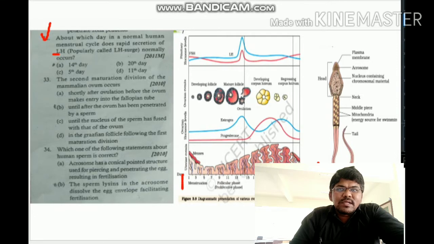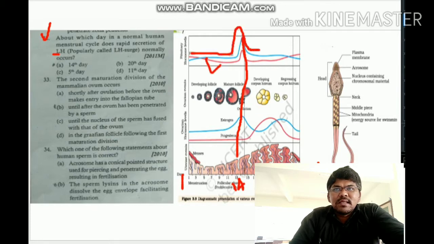The duration of the menstrual cycle is 28 or 29 days. At the middle of a normal cycle, on the 14th day, we can see a rapid increase of LH. See here, LH levels increase very rapidly. This is called the LH surge, which is used for ovulation. They asked on which day the LH surge occurs, that is the 14th day.